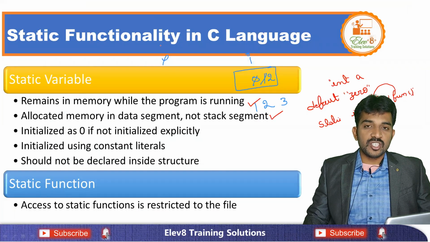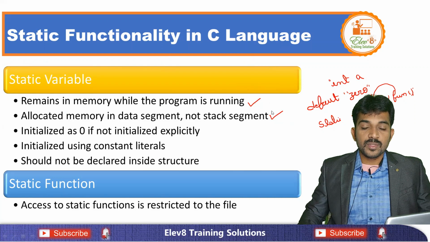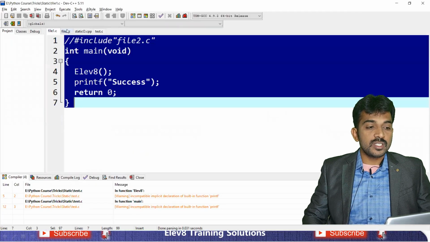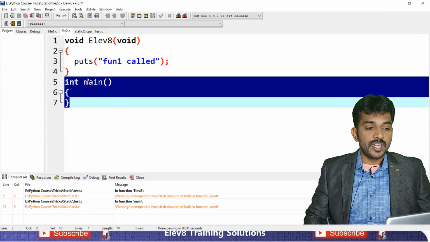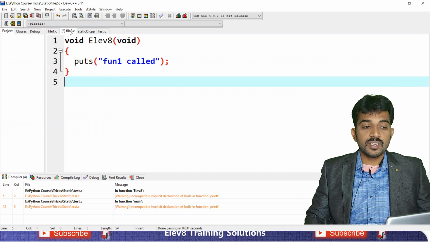So next, static function. What is a static function? What is the purpose of the static function? I'll show you one more thing. I have 2 programs, file 1 and file 2. I implemented a function in file 2. There is no main here. This elevate function is there.